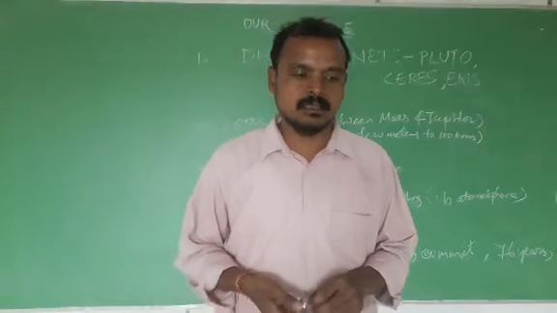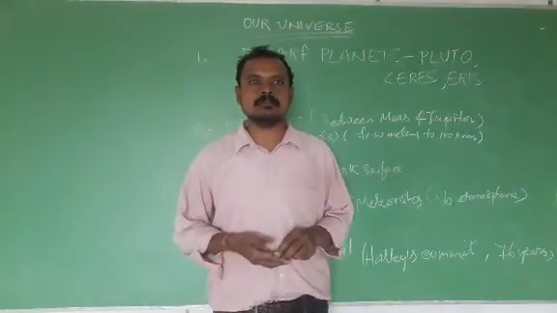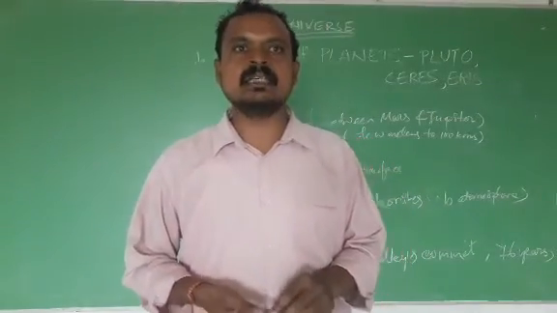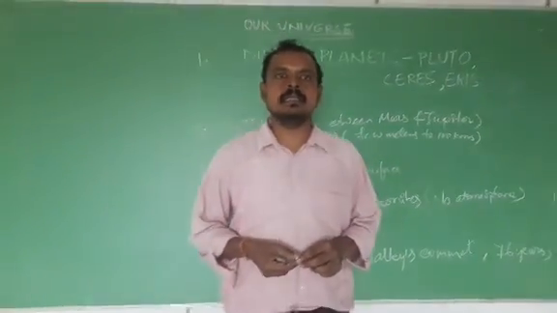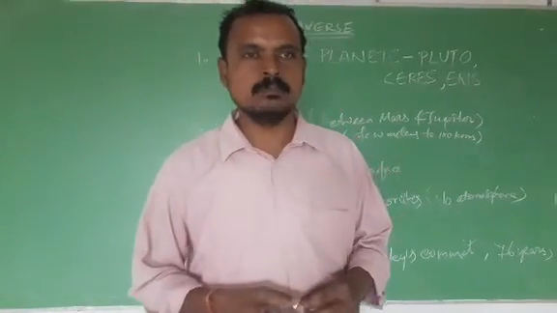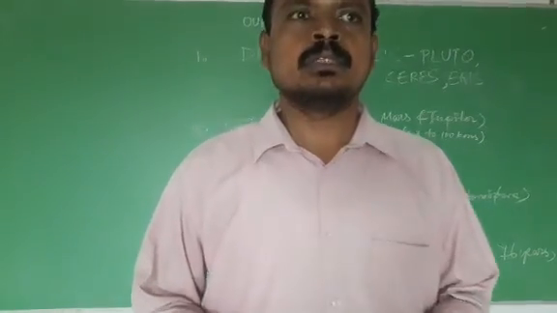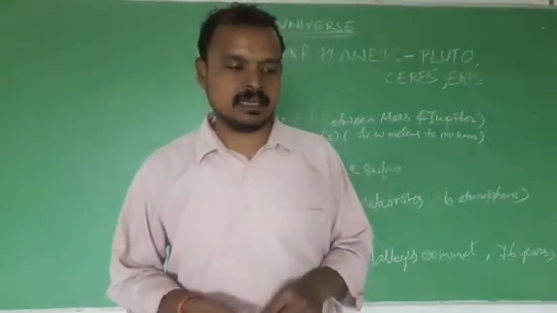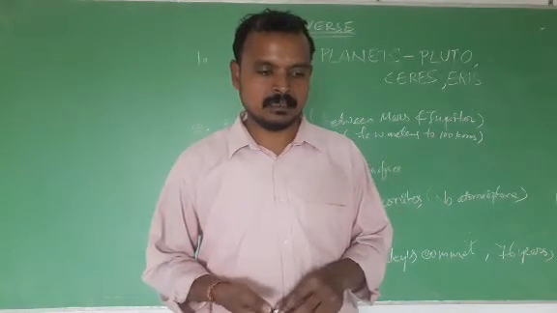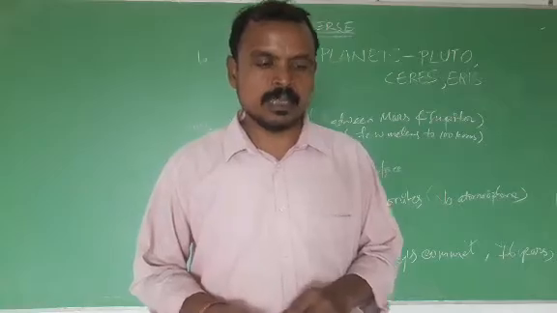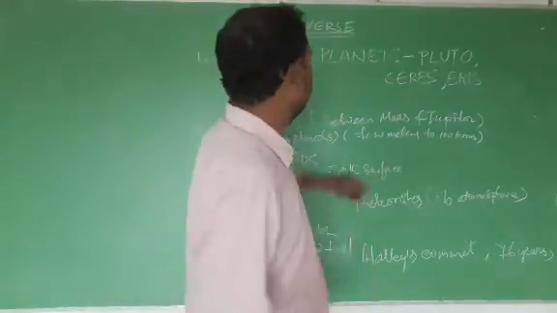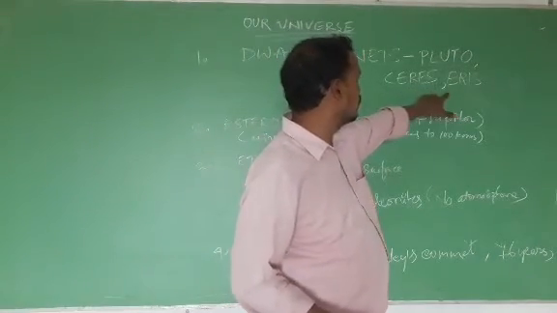Dwarf planets. So you know very well, nowadays Pluto is no longer considered a planet, and it is not listed in the planet category in the solar system, because it is too small in comparison to the other planets, right? So it is known as a dwarf planet. Okay, and some other examples of such types of planets are Ceres and Eris.